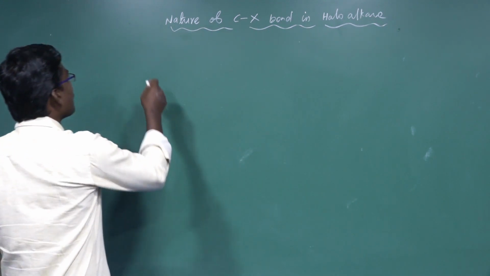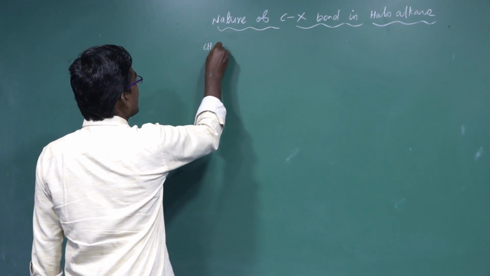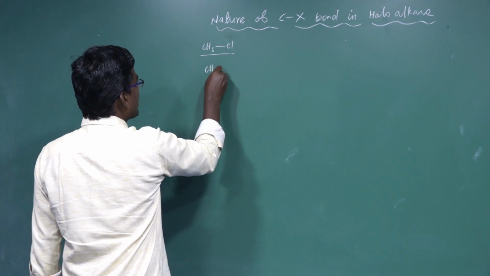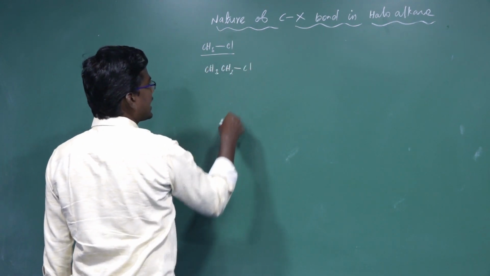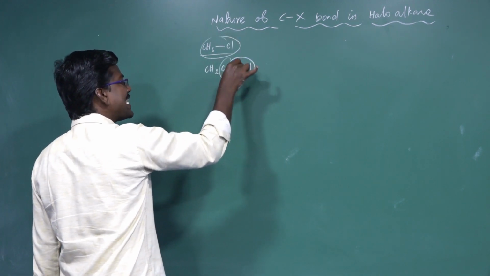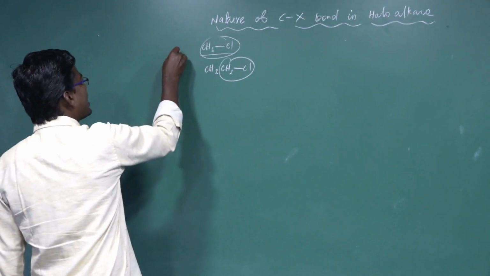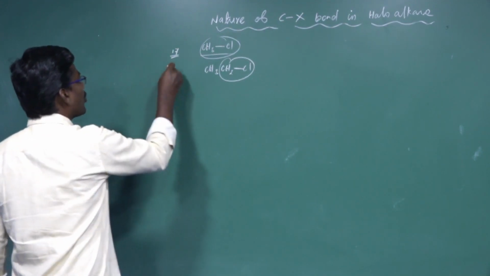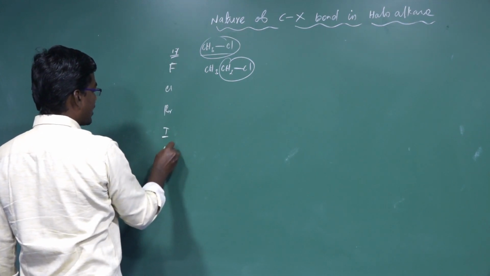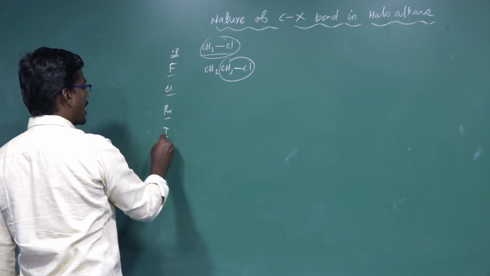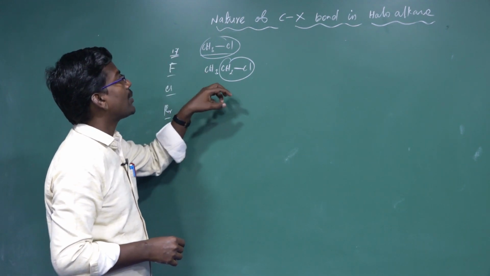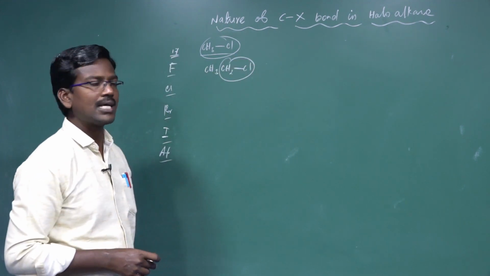For example, methyl chloride is CH3-Cl, and ethyl chloride is CH3CH2-Cl. In methyl chloride and ethyl chloride, what is a halogen? The 17th group elements are called halogens: fluorine, chlorine, bromine, iodine, astatine. When a halogen is directly bonded with an alkyl carbon, it is known as a haloalkane.